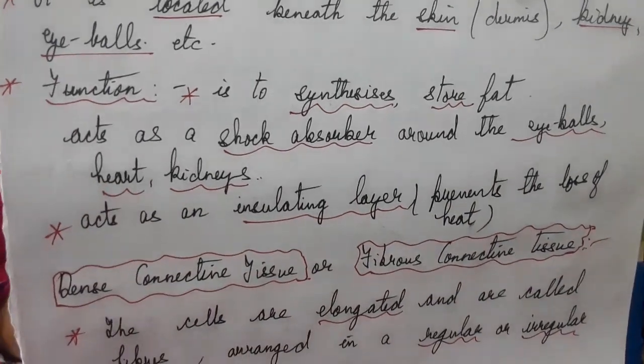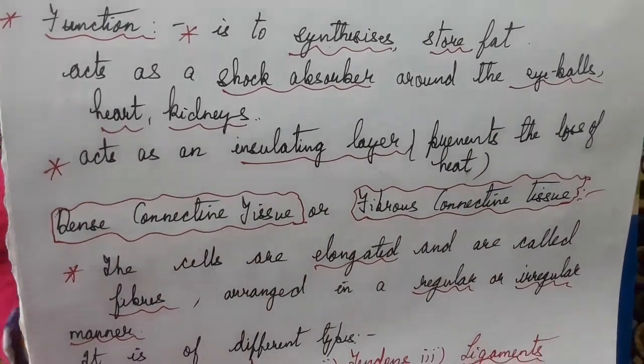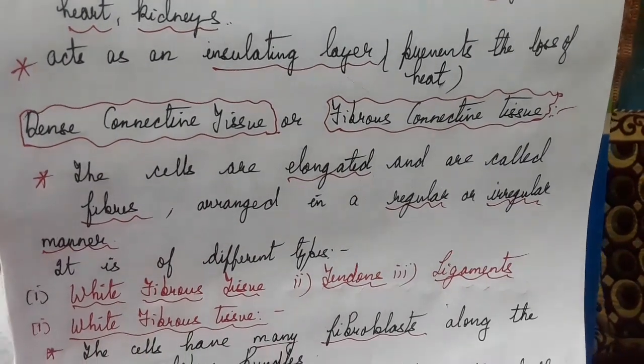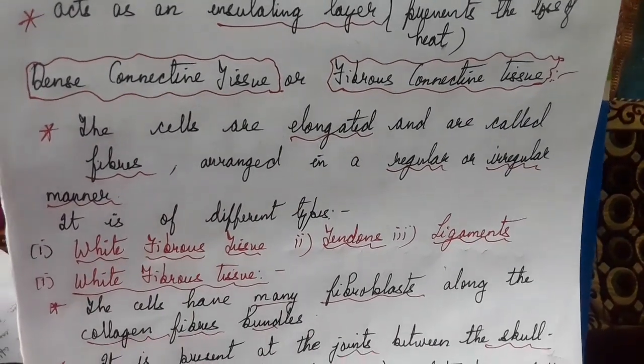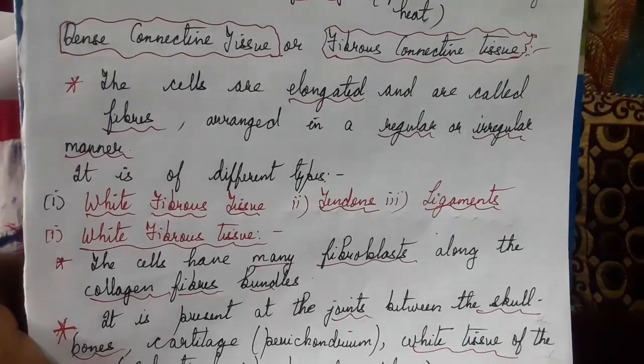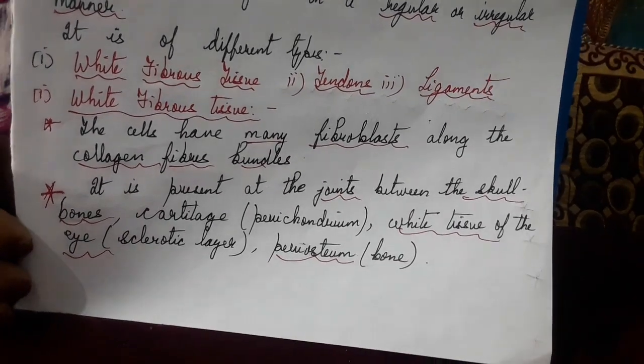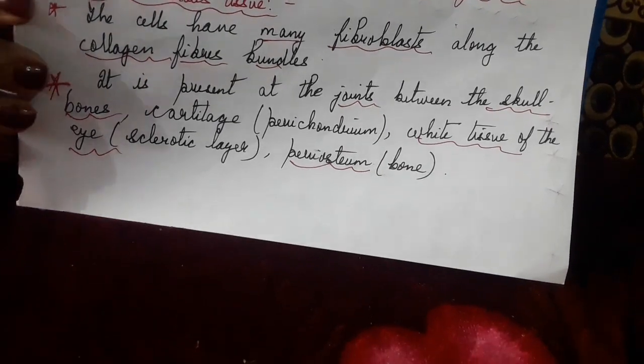We have the connective tissue proper. After connective tissue proper, we have the loose connective tissue and dense connective tissue, the supporting connective tissue, bone and cartilage.